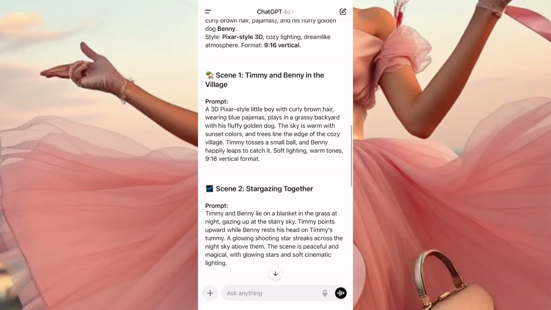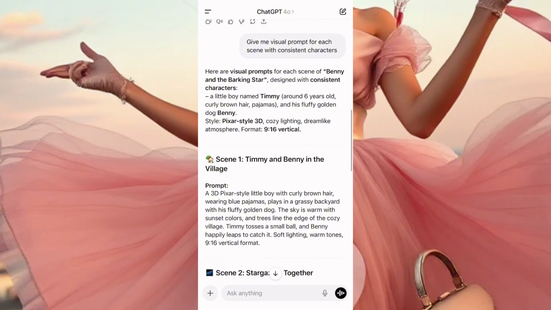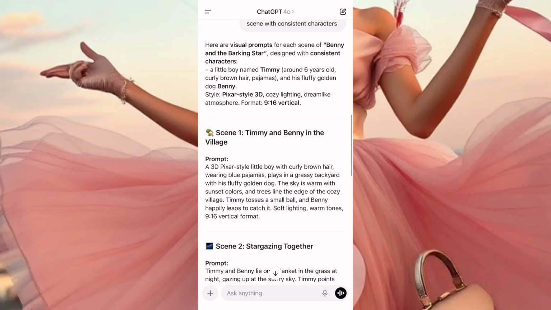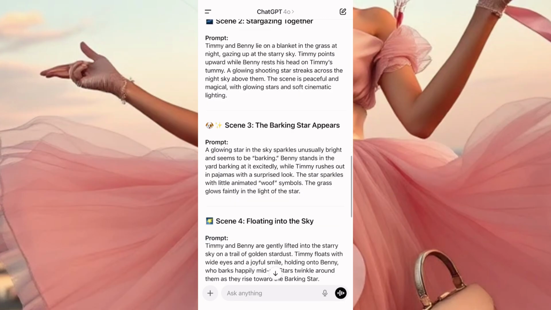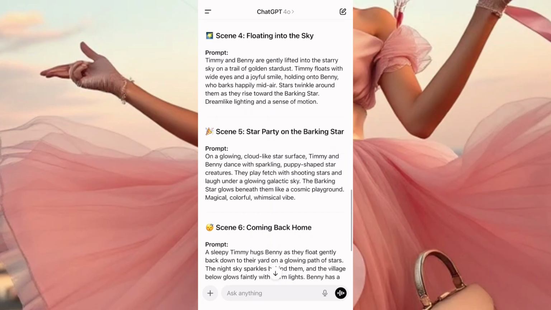Okay? Now you come up here. The first thing first, they're telling you down here, up here you have a little boy named Tommy, around 6 years old, curly brown hair, pajamas, and his fluffy golden dog Benny. So that's the description they've given you. Okay? Style, pixel style, light, dream milk. This is the style of what you'll be getting. So this is what we have right here.